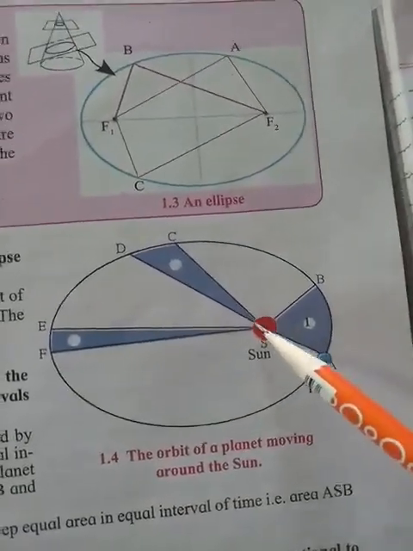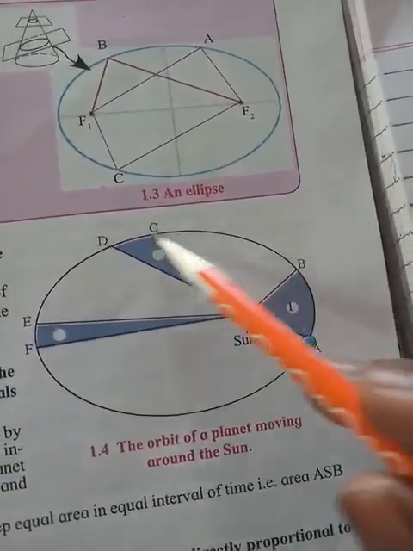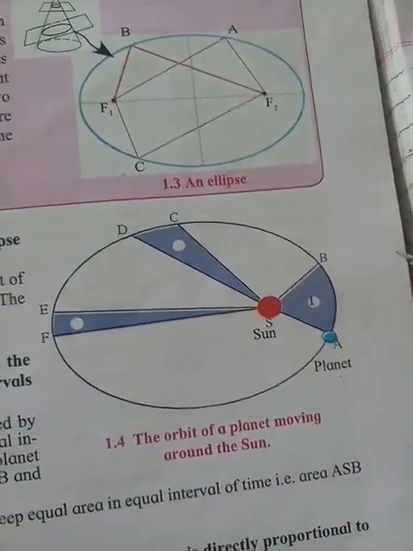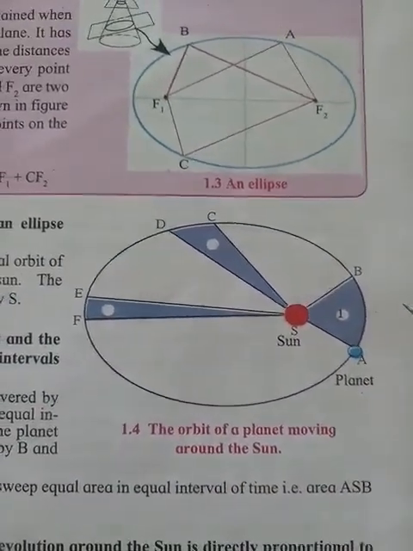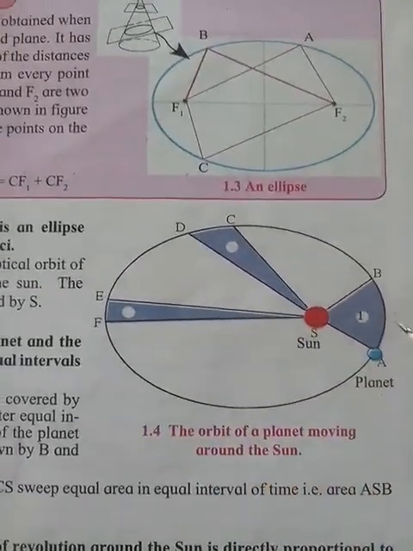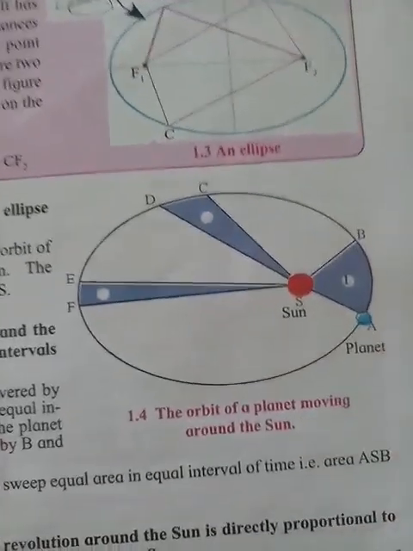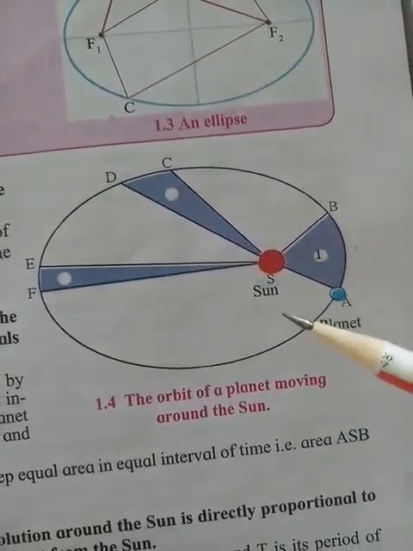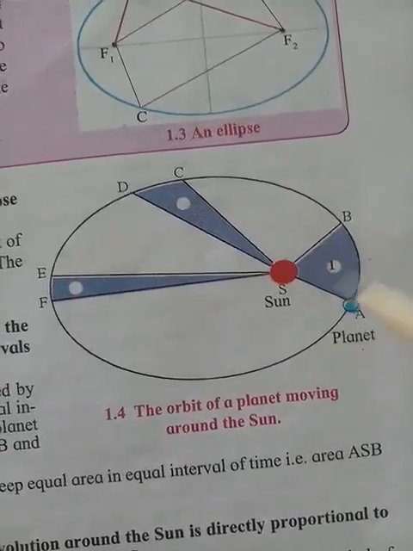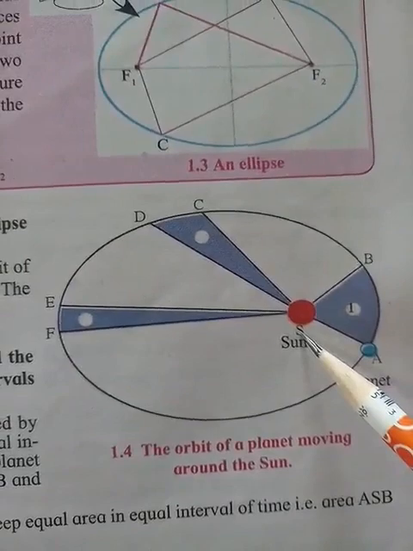See, in the figure it is shown that this is a focus and this is the orbit of the planet, and the shape of this is elliptical, not a perfect circle. So this shows the elliptical orbit of the planet revolving around the sun, and the position of the sun is indicated by S. This was the first law.